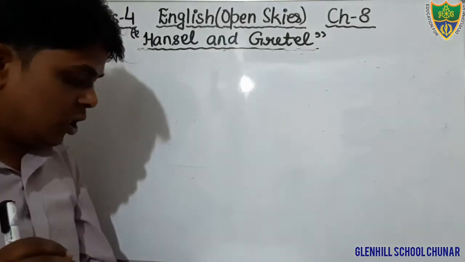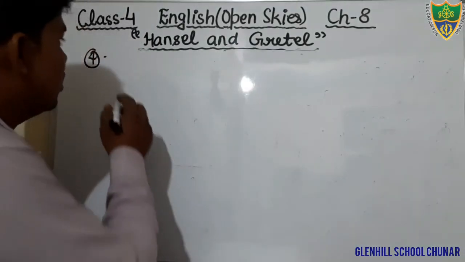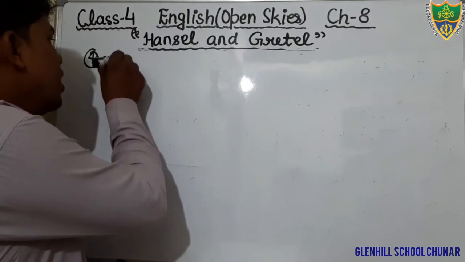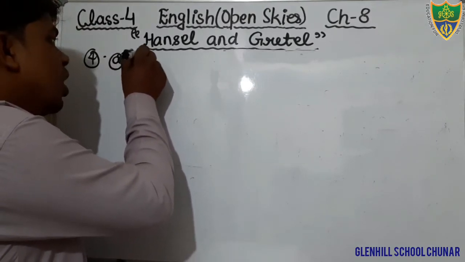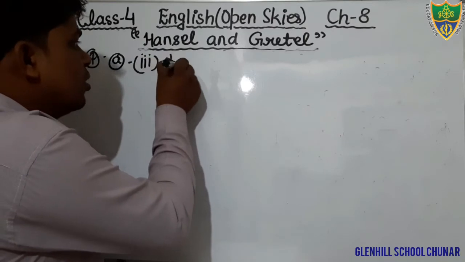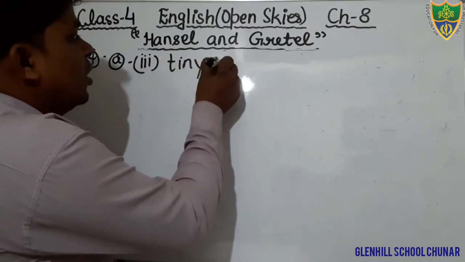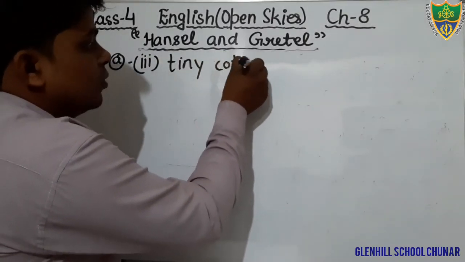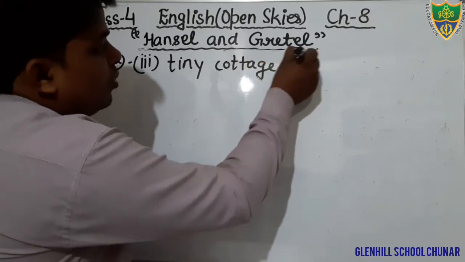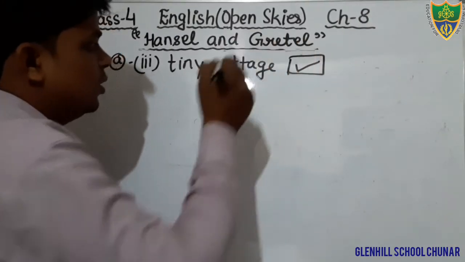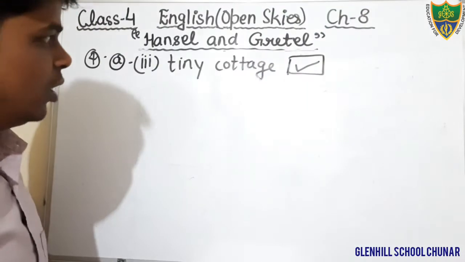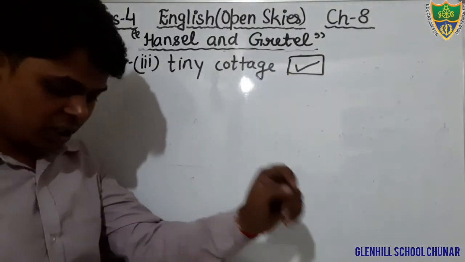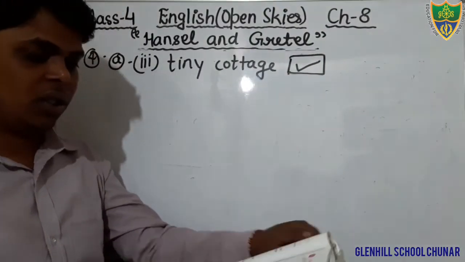Dear students, teeny cottage. In question A, option number 3, that is teeny cottage, is the correct option. You will tick on option C. Okay, option number 3, that is teeny cottage, is the correct option.